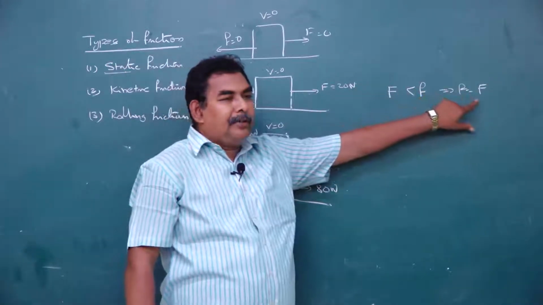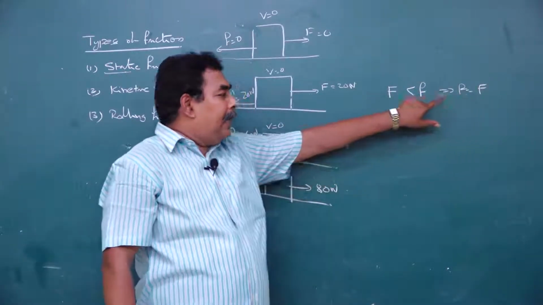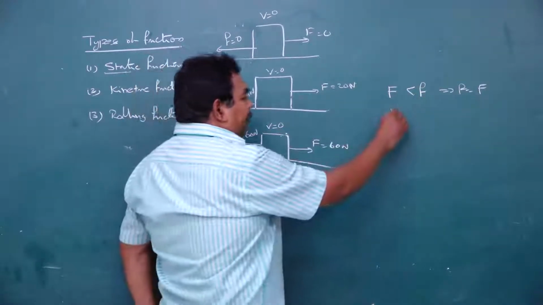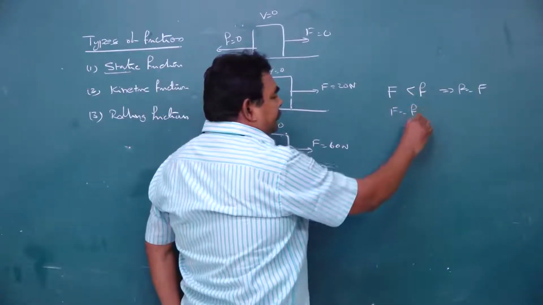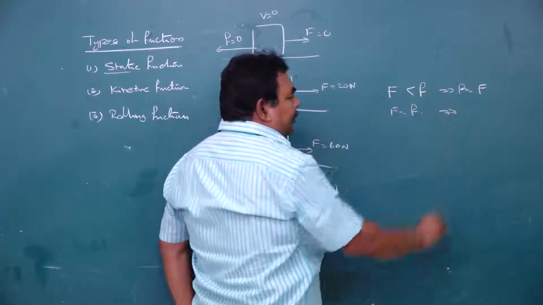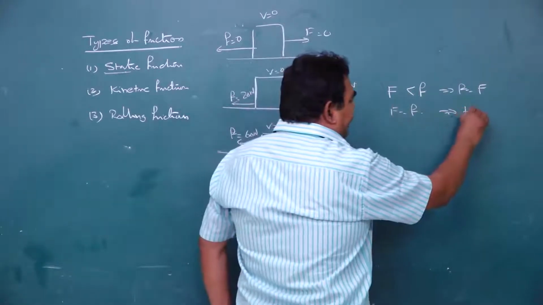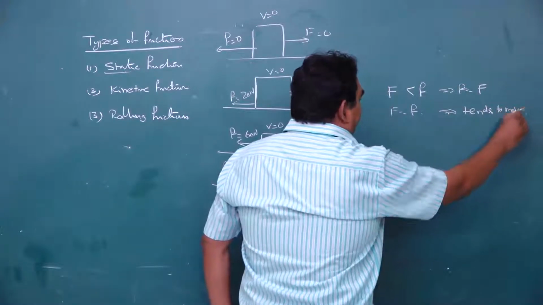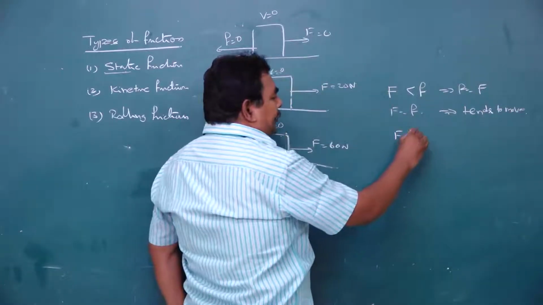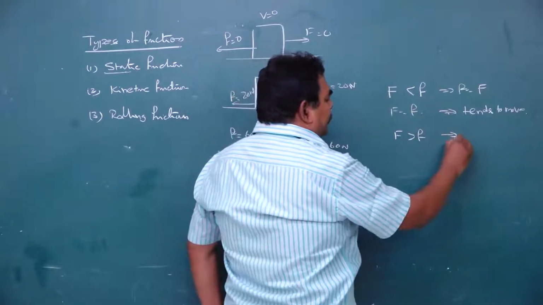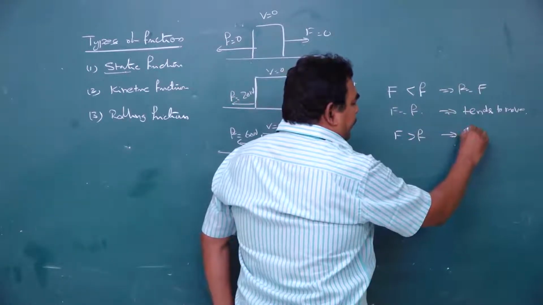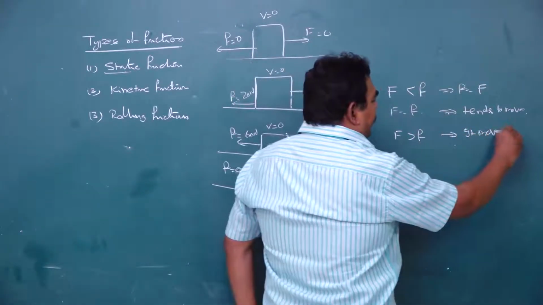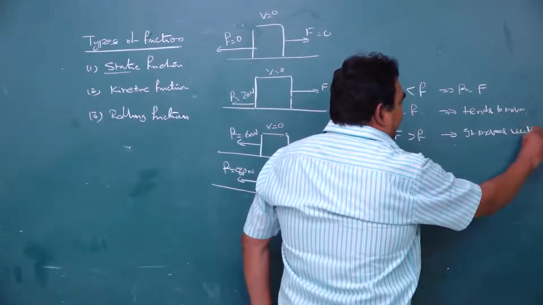If the applied force is equal to the frictional force, the block is ready to move, it tends to move. If the applied force is greater than the frictional force, it moves with an acceleration.